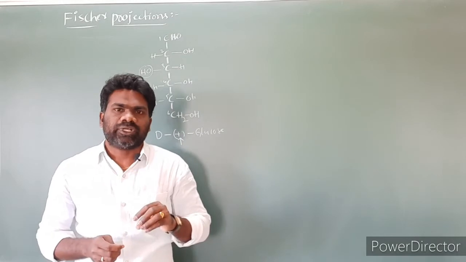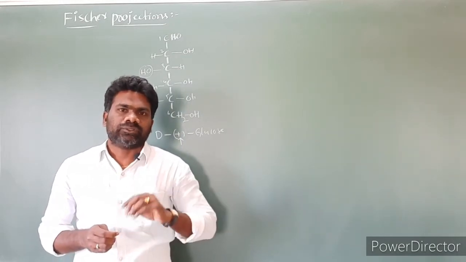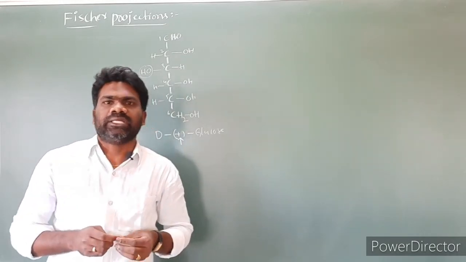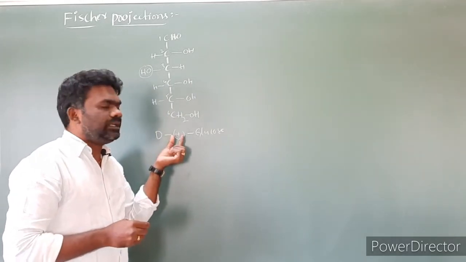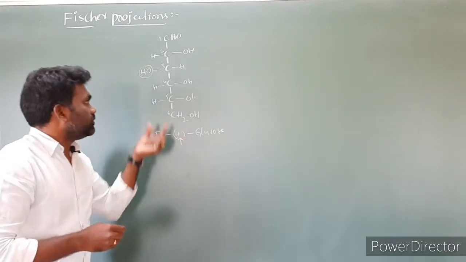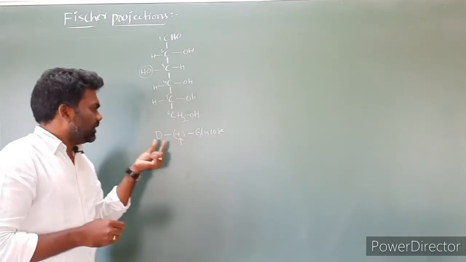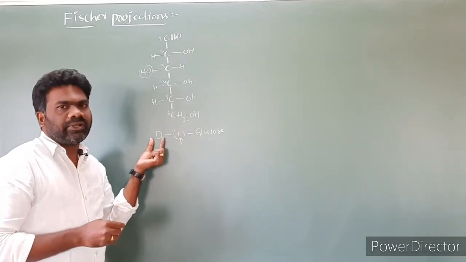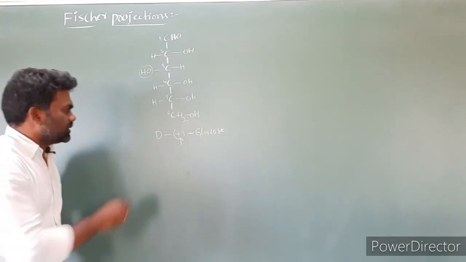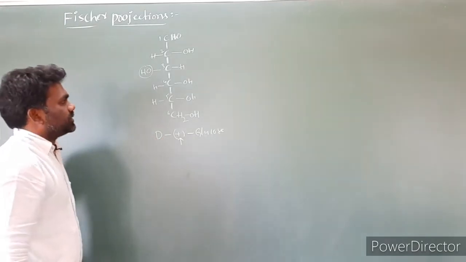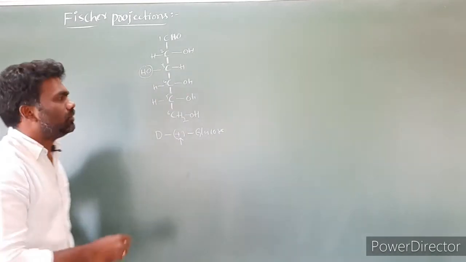When a substance rotates the plane polarized light towards the right, or clockwise direction, we call it dextrorotatory. So this positive sign represents that this molecule is dextrorotatory, so we are calling it dextrose. And this D represents the relative configuration of the glucose molecule. Relative configuration you will understand in a further class. This is the open chain structure of glucose.